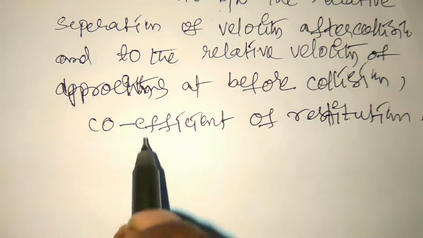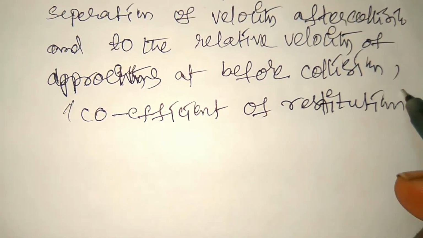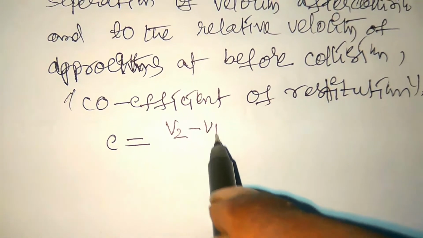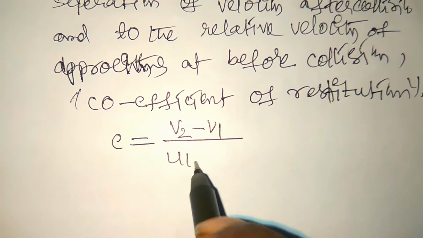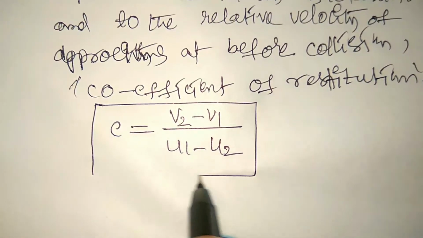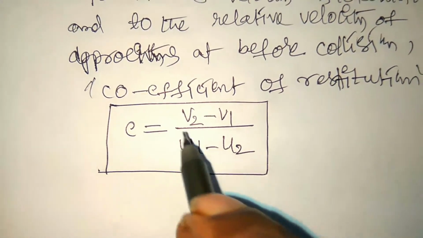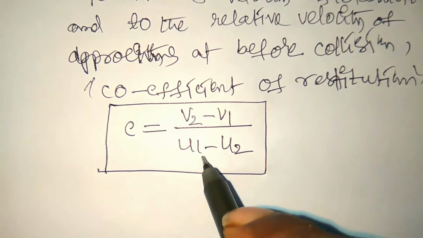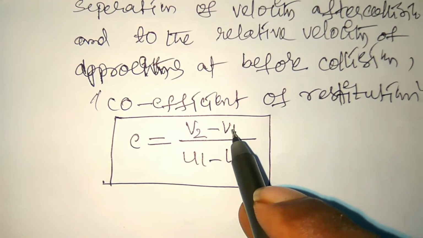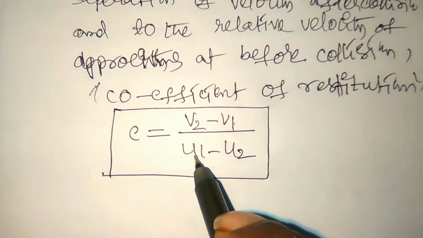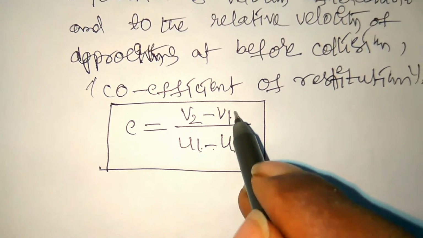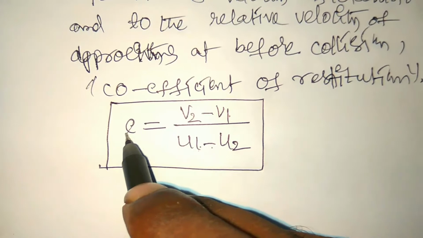So this can be denoted by the letter small e, which is nothing but v2 minus v1 by u1 minus u2. So here the e, it is nothing but quotient of restitution is equal to v2 minus v1 by u1 minus u2. This is the relative separation velocity after collision and the relative approaching velocity before collision. The ratio between these two is called quotient of restitution.